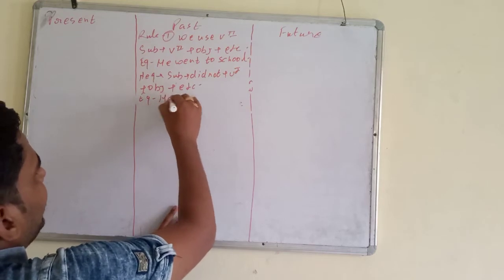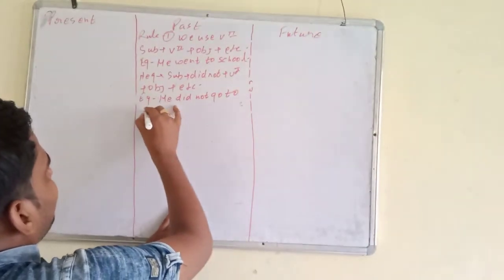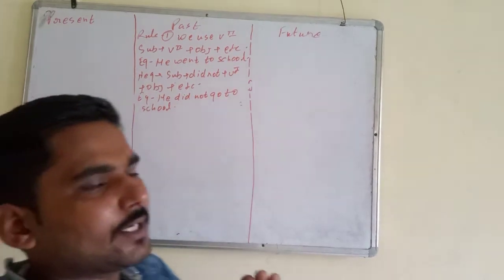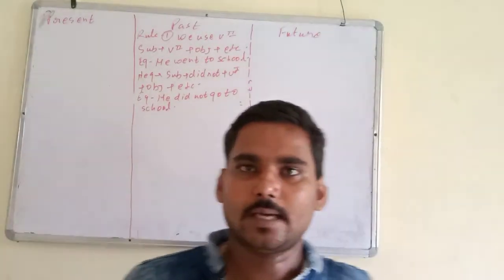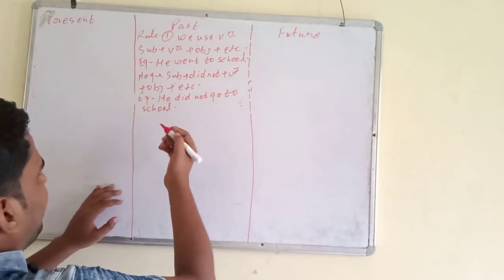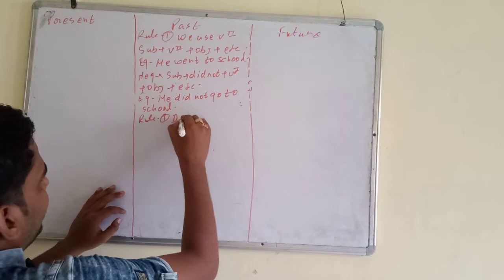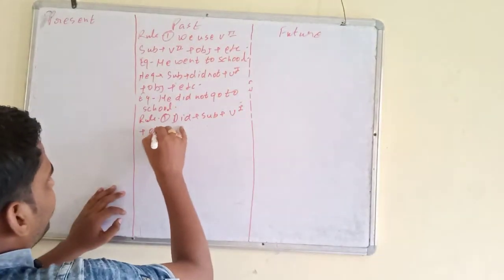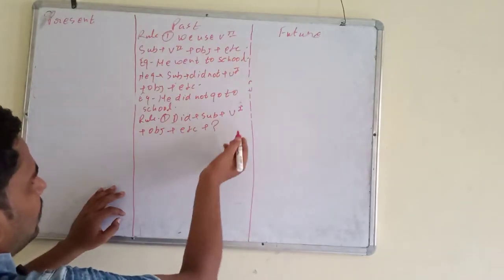He went to school. He did not go to school. This is negative. Okay, you can change into interrogative, yes no type and WH type. Did you all will comment in inbox what will be yes no type and what will be WH type. You can write here. I am going to write the rule for yes no type: did plus subject plus base form of the verb plus object plus other word plus question mark. This is the rule for yes no type.